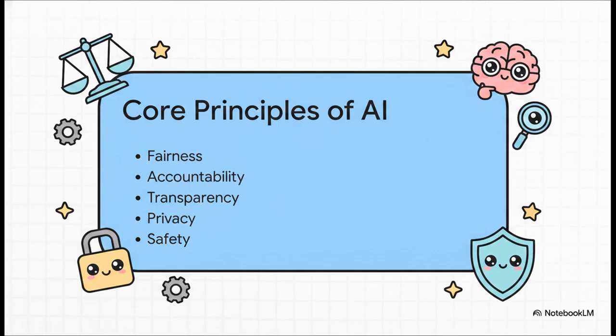Transparency is all about openly disclosing when you've actually used AI. Privacy means fiercely protecting confidential data. And finally, safety. This ensures we aren't using these tools to generate harmful stuff like fake news or deepfakes. These principles are basically the pillars of responsible use, keeping us safe from spreading misinformation or crossing any ethical boundaries.